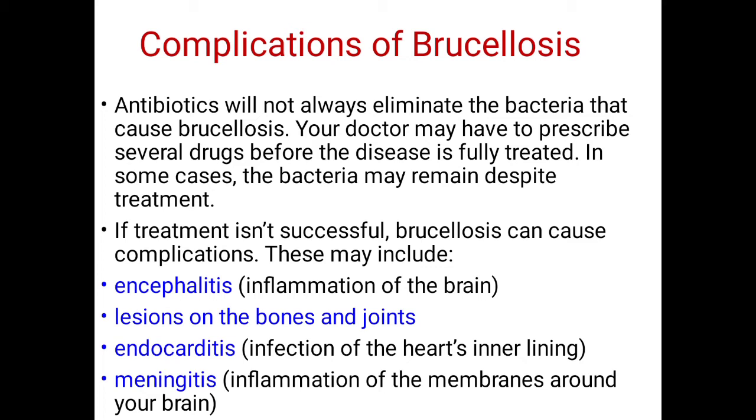First is encephalitis, which is inflammation of the brain. Second is lesions on the bones and joints. Then endocarditis, which is infection of the heart's inner lining. Then meningitis, which is an inflammation of the membrane around your brain. So these all are the complications of brucellosis when the treatment isn't successful.